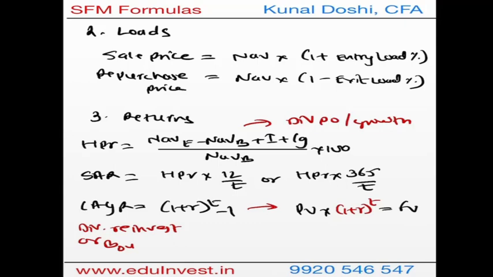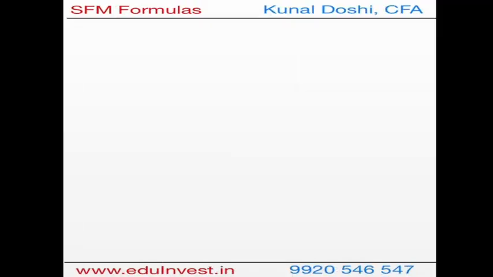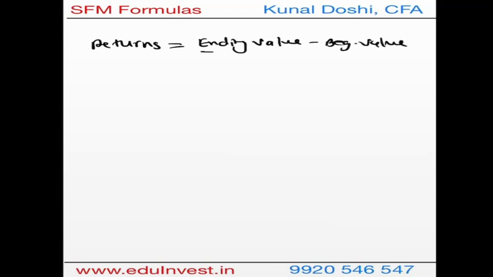How does it change? There's a minor change in the formula, and there the returns will not be on ending NAV per unit, but on ending value per unit. I'll write this on the next page. So here the formula for returns will be ending value minus beginning value, divided by beginning value into 100.